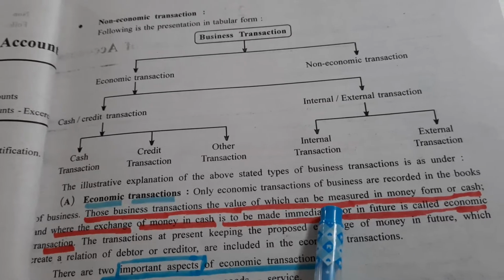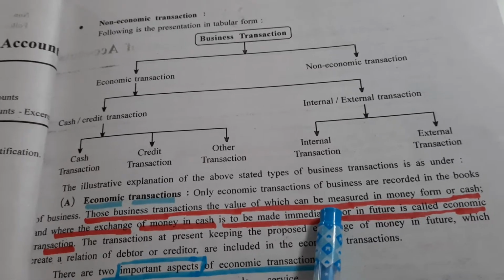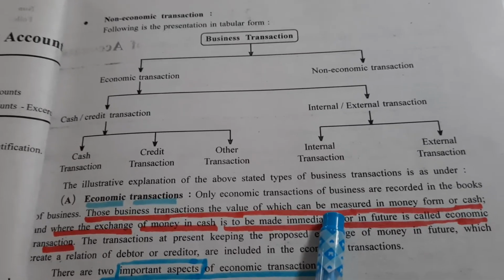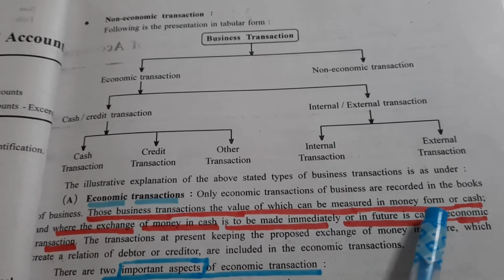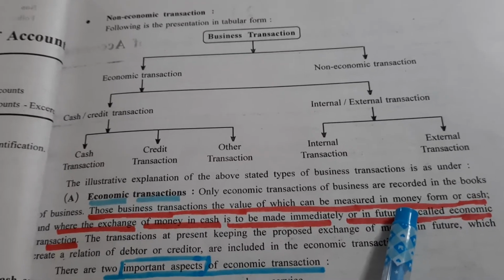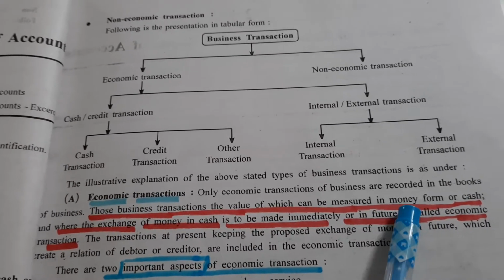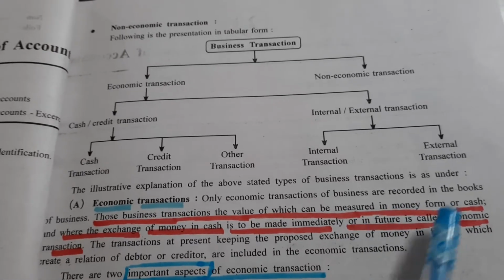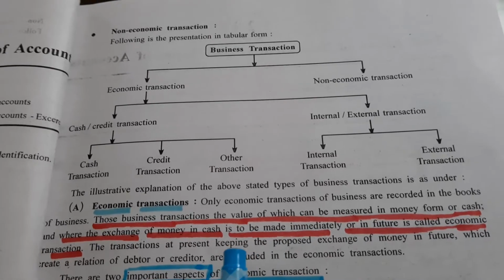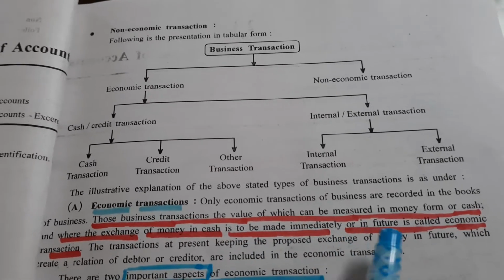First important to be noted is that any value in any transaction, the value which is given is measured in terms of cash or money. And second, you are going to remember that this exchange of money is done immediately or in future.